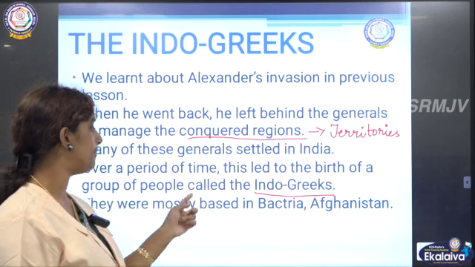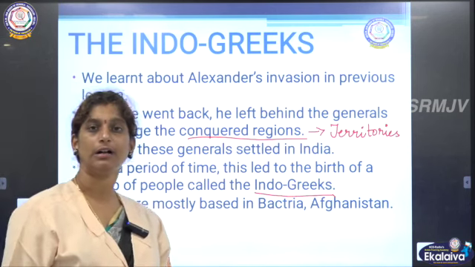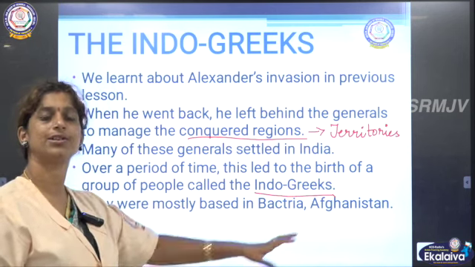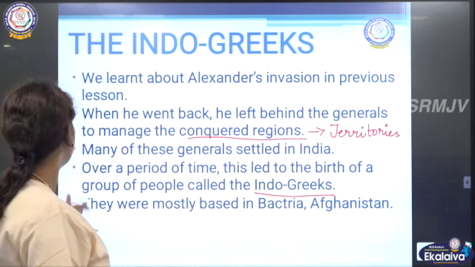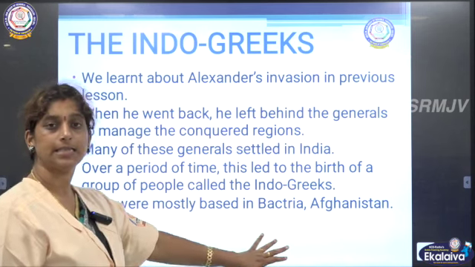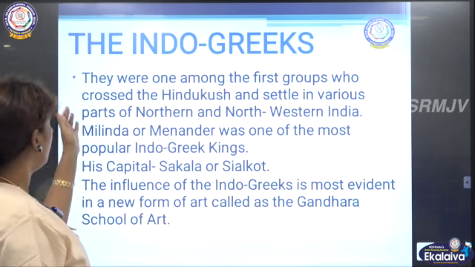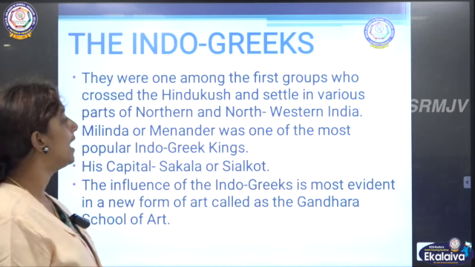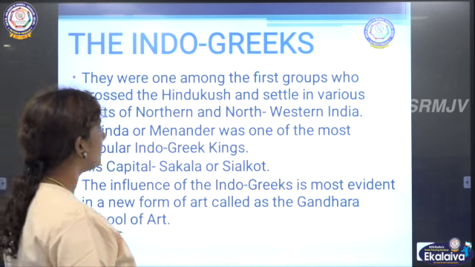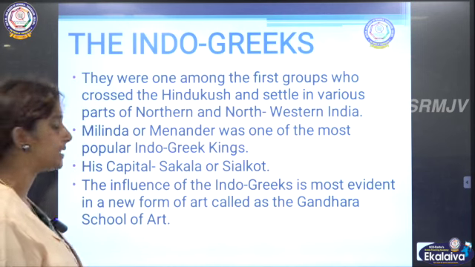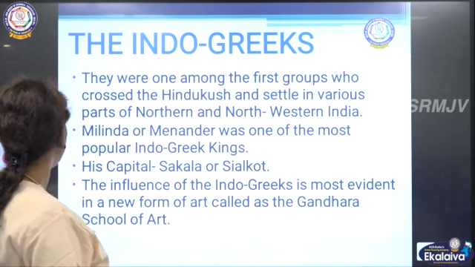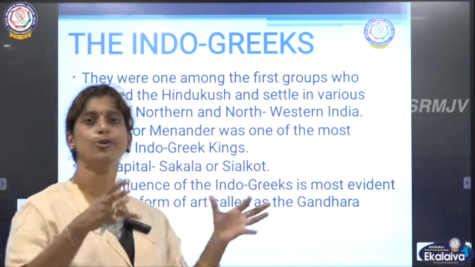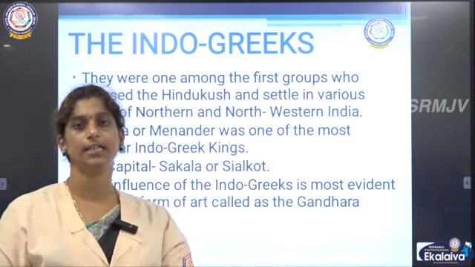Okay, so the Greek people settled in India, they gave birth to the Indo-Greeks. They were mostly based in Bactria, Afghanistan. So this place Bactria is located in Afghanistan, and they were mainly settled in that place. They were one among the first groups who crossed the Hindu Kush and settled in various parts of northern and northwestern India. Very few groups crossed this Hindu Kush.